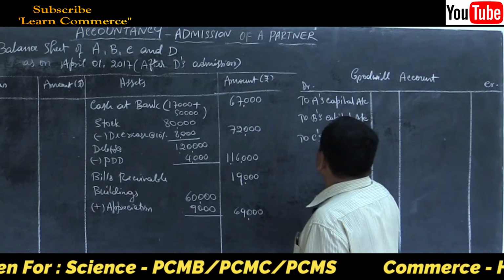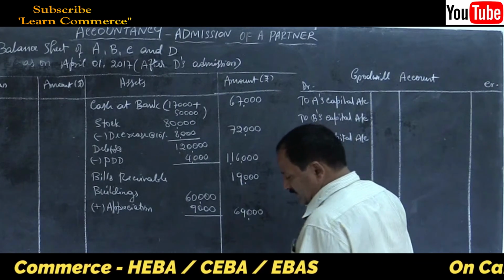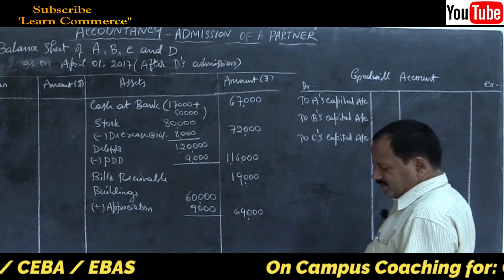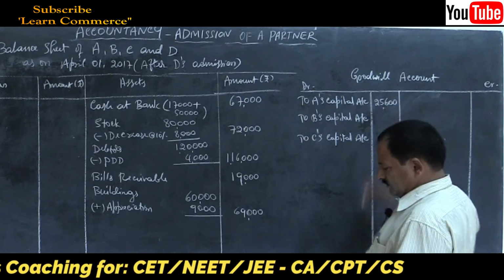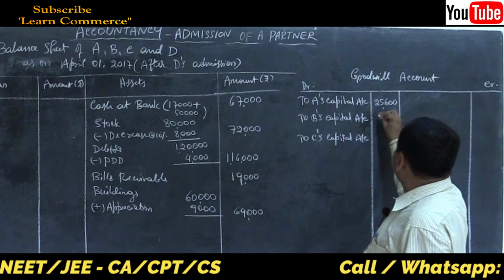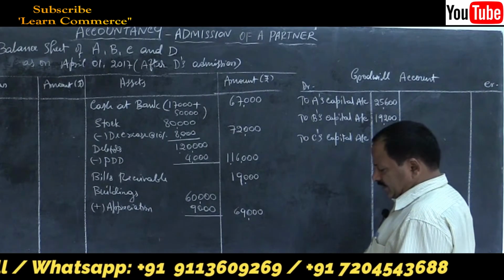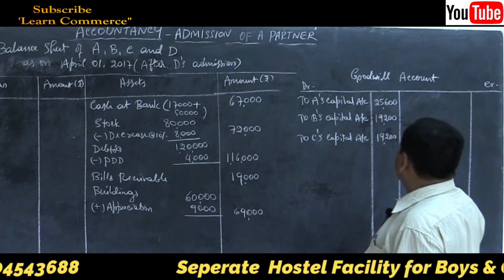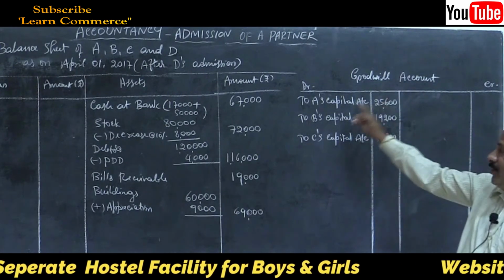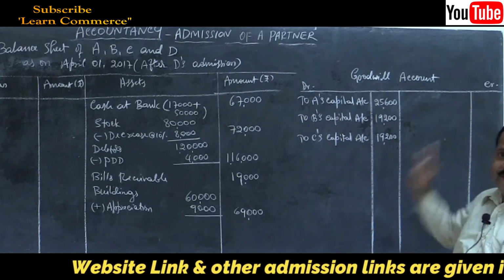This is the entry we gave while creating the goodwill. The amount was how much? 25,600, then 19,200 and 19,200. This is the entry we gave while creating the goodwill account, credited to old partners' capital accounts in their old profit sharing ratio.